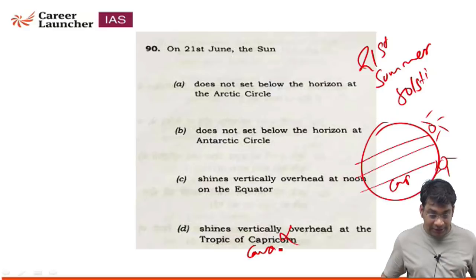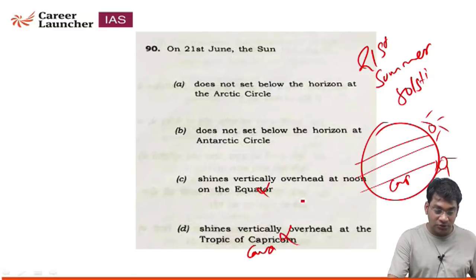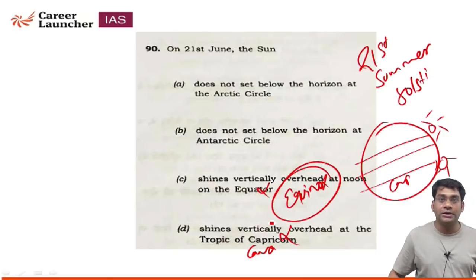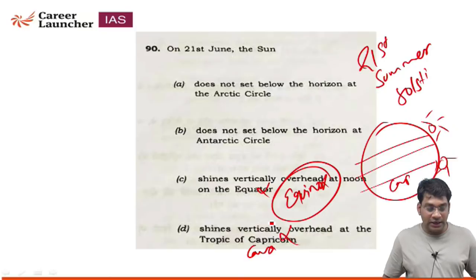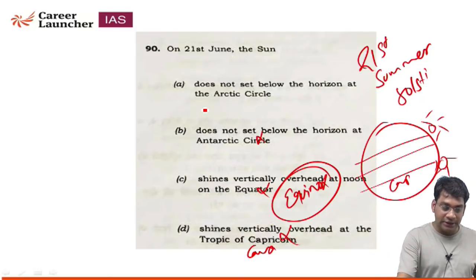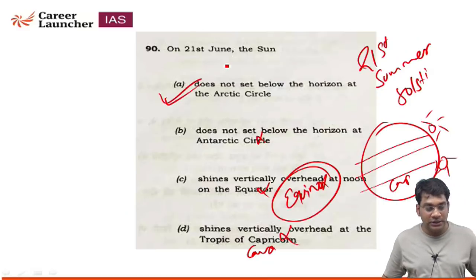Stands vertically overhead at noon on the equator. It is also incorrect, because that happens at the time of equinox, when the sun is directly overhead at the equator. Does not set below the horizon at the Antarctic Circle. Okay, it is also incorrect, and the correct statement is A.